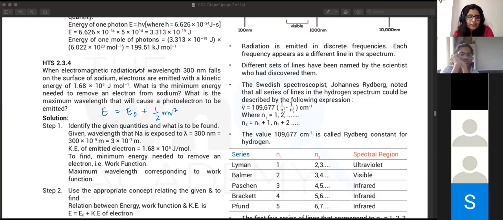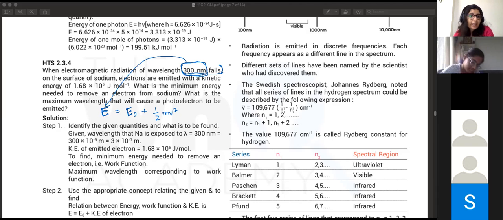Wavelength of 300 nanometers is falling on the surface of sodium. So what does this represent? Is it the wavelength of light that you are sending, the light that is being beamed on this thing? So is it related to E or is it related to E naught? E, correct. So using this wavelength, you can calculate E. Let's see, next.